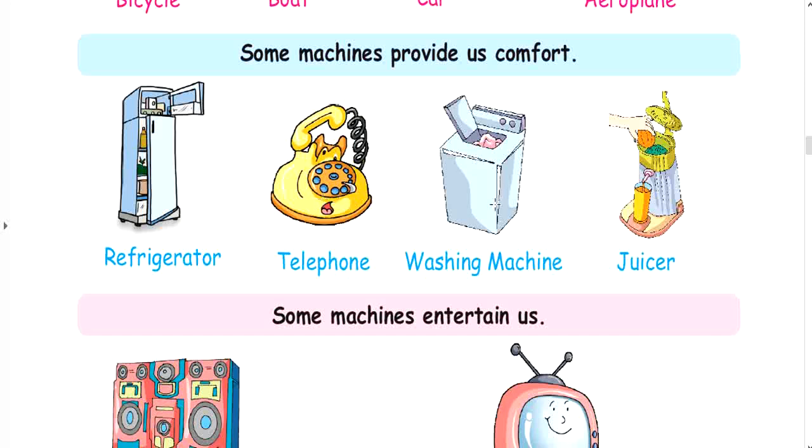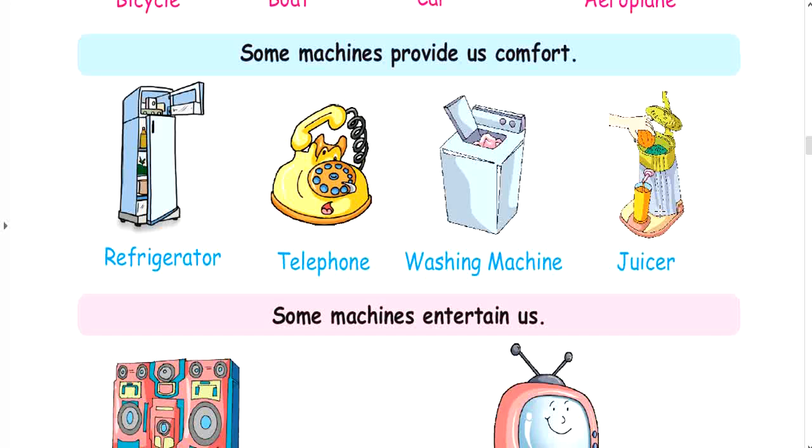Washing machine helps to wash your clothes quickly. We can wash our clothes with the help of washing machine. This is the picture of washing machine. This is the picture of juicer. Juicer is also a machine. This machine helps us to take out juice with the help of juicer.